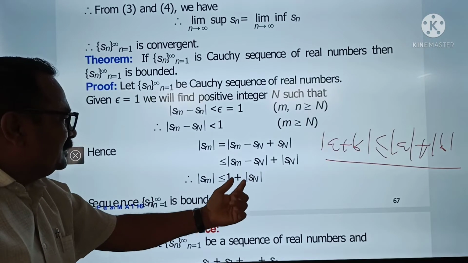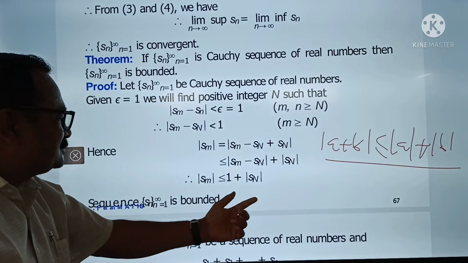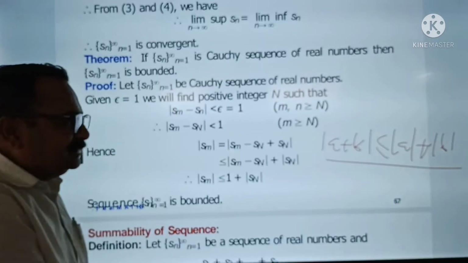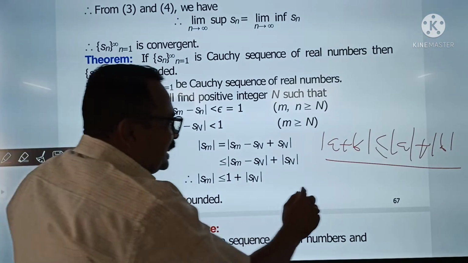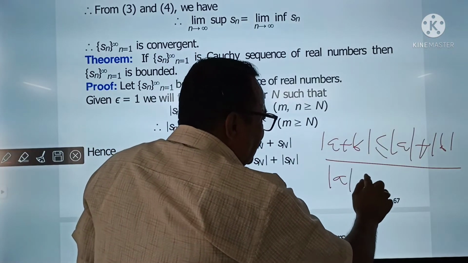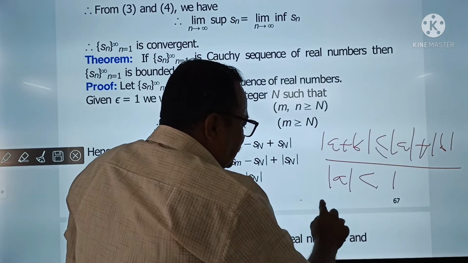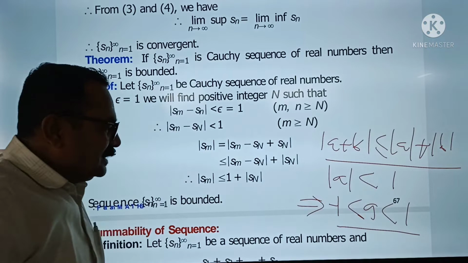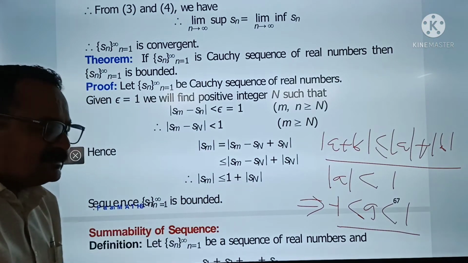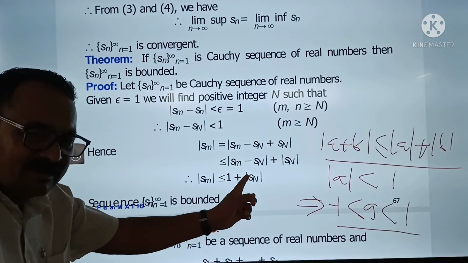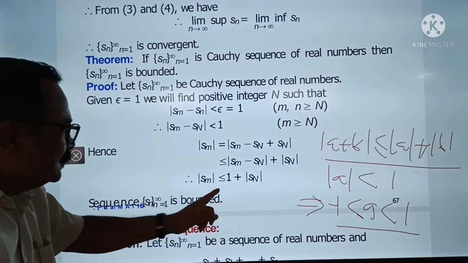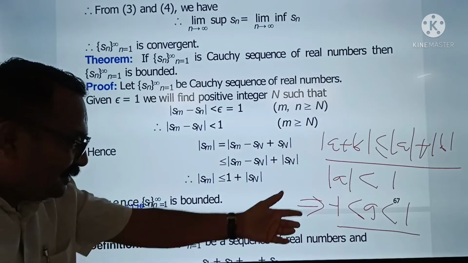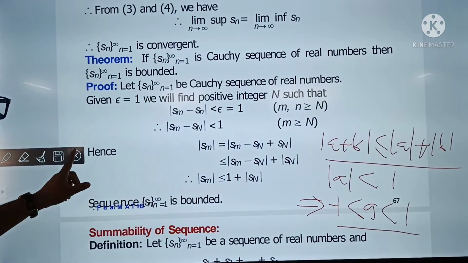So which is less than 1 plus modulus of Sn. याचा अर्थ काय होतो की modulus of Sm is less than something. म्हणजे modulus of a is less than 1 याचं मीनिंग काय असतं तर a is greater than -1 and less than 1. So modulus of Sm is less than some number. Then from this we say that this sequence Sm is bounded below and bounded above also. That's why we say that it is a bounded sequence.